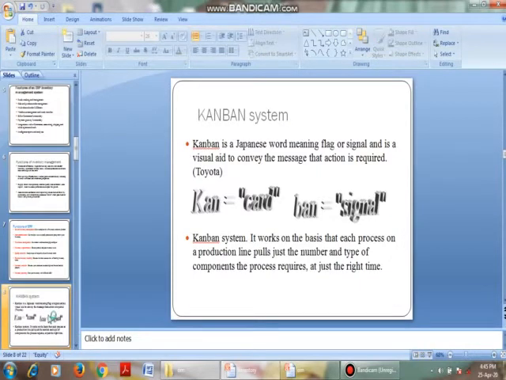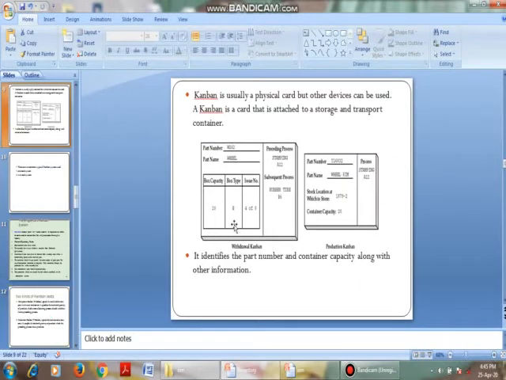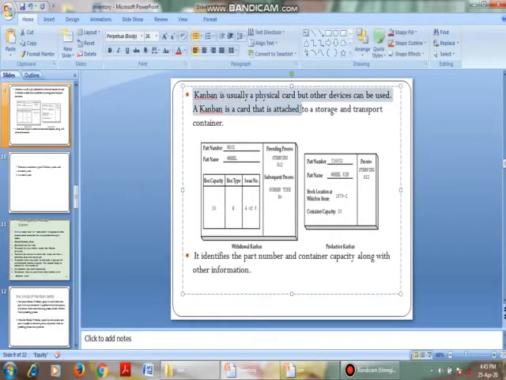The information is given through the Kanban system. See here, Kanban is a physical card. It's a card, but other devices can be used. That is, now you can use electronic devices also. Kanban is a card that is attached to a storage and transport container.